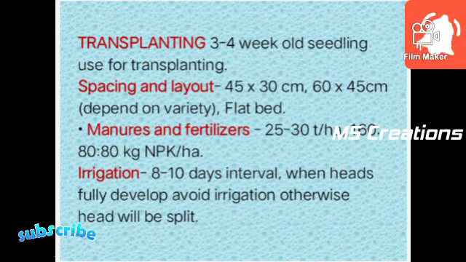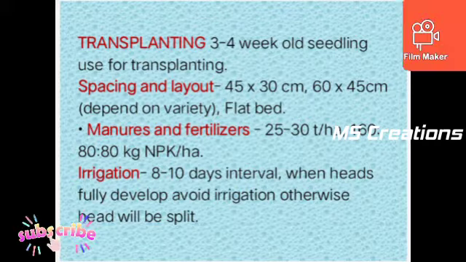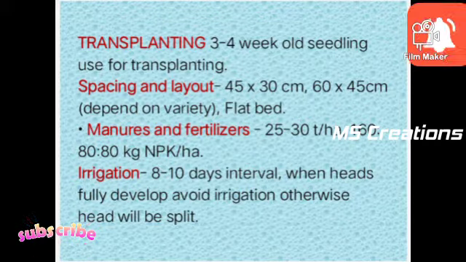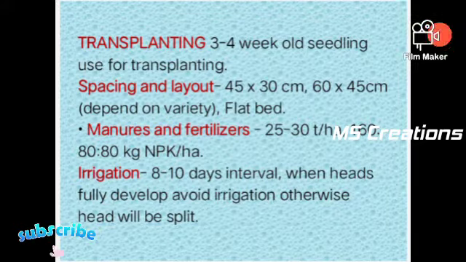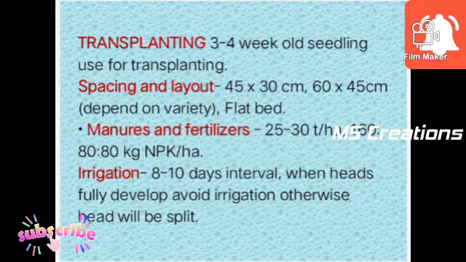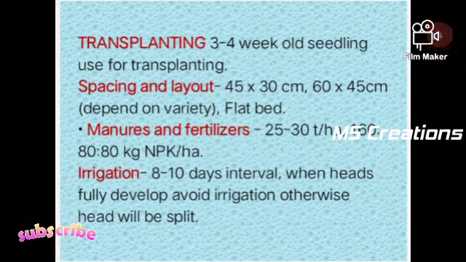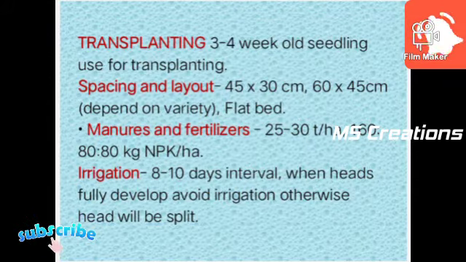And after fertilizer application, the next important point is irrigation. Irrigation at 8 to 10 days interval is necessary in the Rabi season. When the head is fully developed, avoid irrigation, otherwise the head will split. If the head is fully developed, at the harvesting stage, at that time we stop the irrigation, otherwise the head will split.